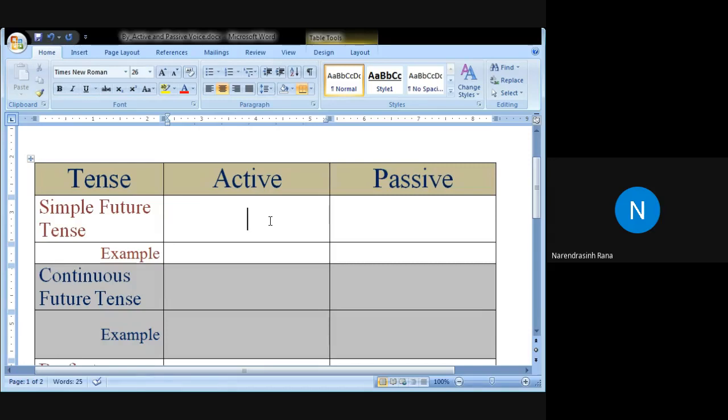We will make use of these two words, modal auxiliaries, shall and will, as supportive verbs to the main verbs, to the action verbs. So very good. We shall have here shall, will, any one of them plus V1.